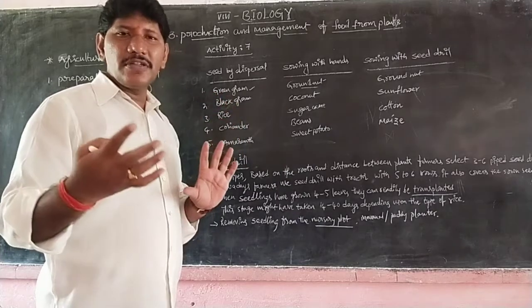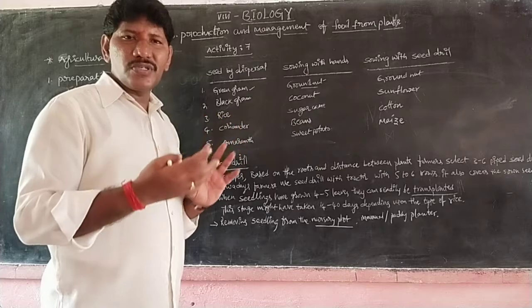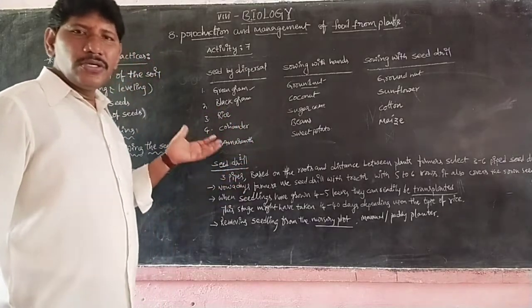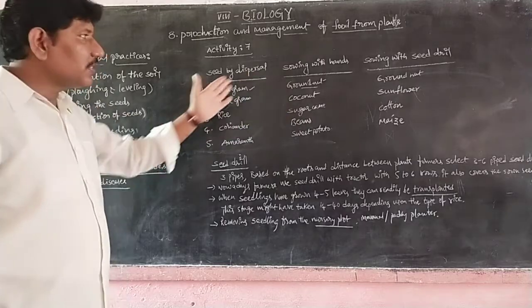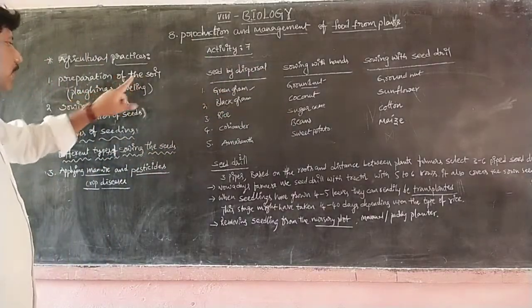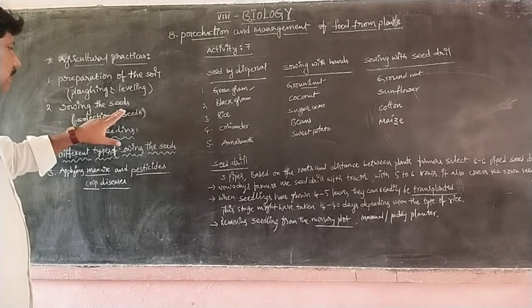They are awaiting the rainfall. When the monsoons come, immediately they have to start the agricultural practice. That means they have to start sowing the seeds by using these different methods. So ploughing and leveling is the preparation of the soil. Next one is sowing the seeds.